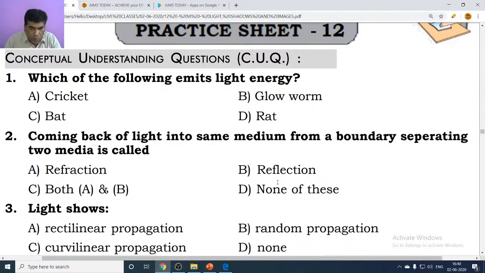Option B, option B. So many answers. Saida is telling option B. Yes, option B is the right answer. Because in the glass mirror, in the plane mirror, we observe a process called reflection. Because of that, we can observe our image.